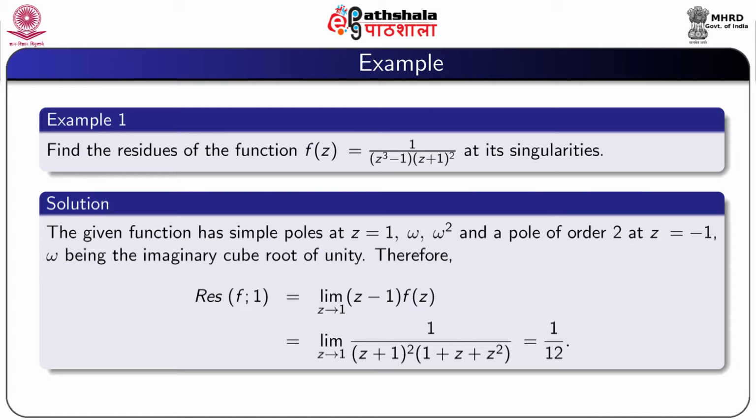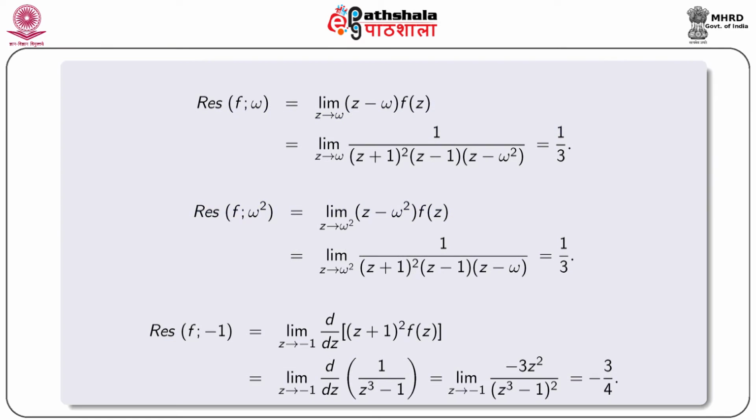Therefore, we obtain residue of f at 1 is equal to limit z tends to 1 of (z minus 1) into f(z), and we obtain this equal to 1 by 12. Similarly, residue of f at omega is equal to limit z tends to omega of (z minus omega) into f(z), which gives on simple calculation the value 1 by 3. Similarly, we obtain residue of f at omega square is 1 by 3.